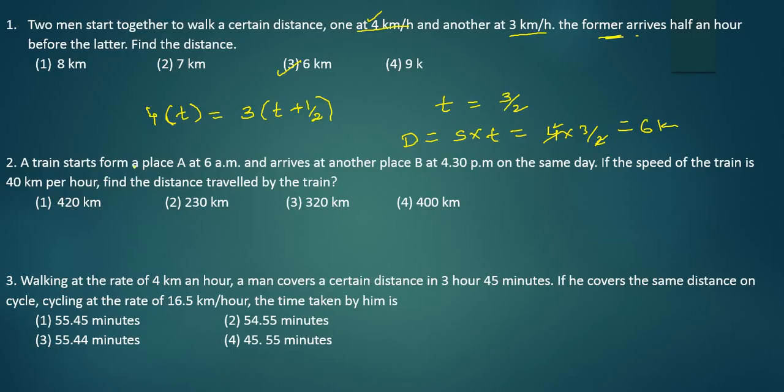A train starts from a place A at 6 am and arrives at another place B at 4:30 pm on the same day.